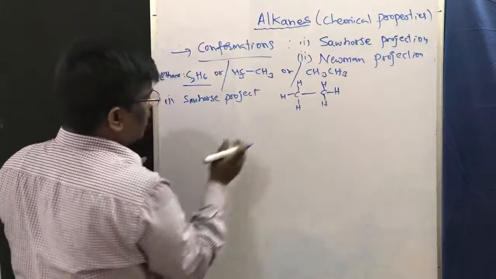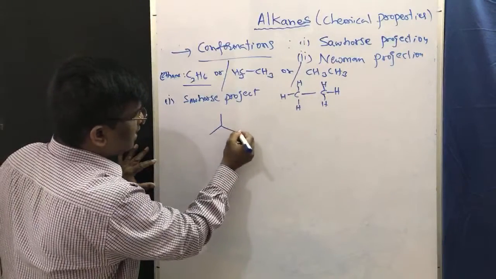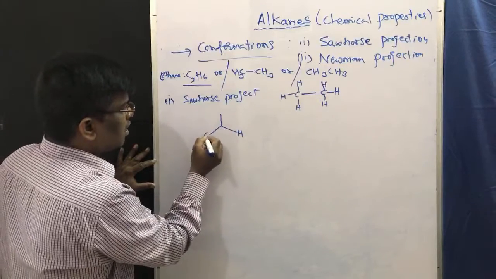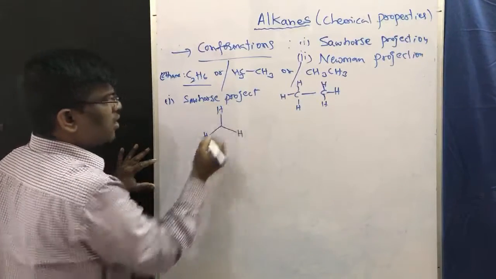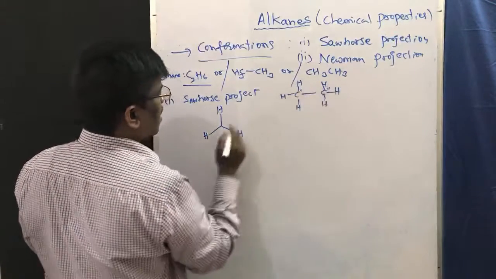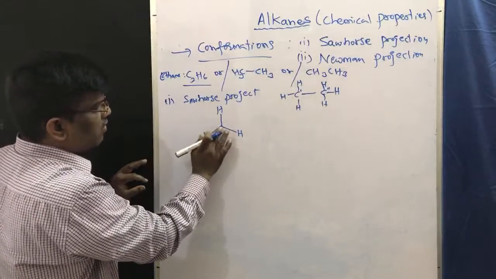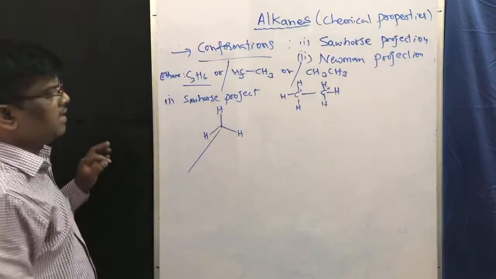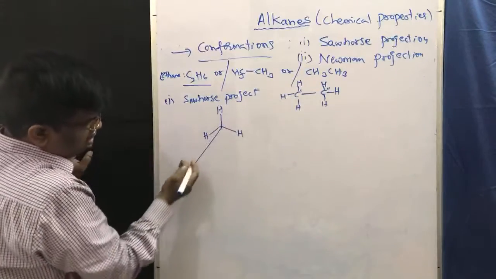The same thing has to be written like this. For example, this is the backside or rear carbon. This carbon should not be written as C, and there is no need to write a dot either. This is hydrogen. This is the carbon, and you have to write a tilted line, not a straight line.